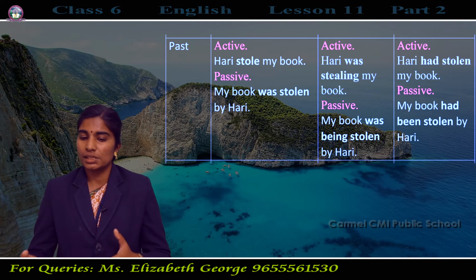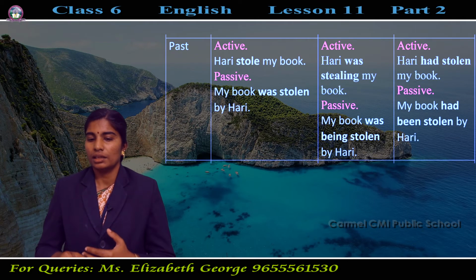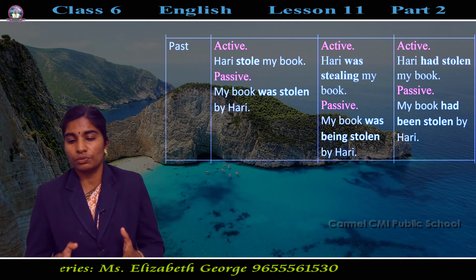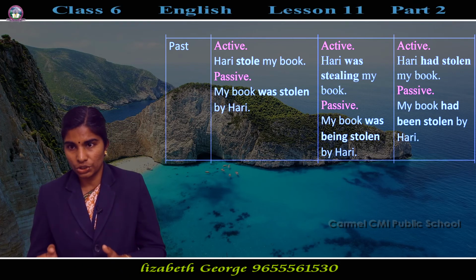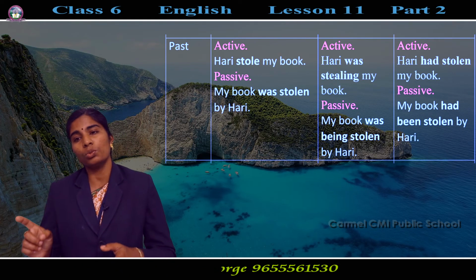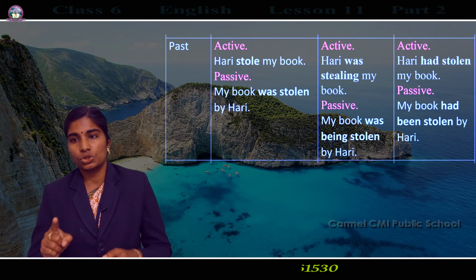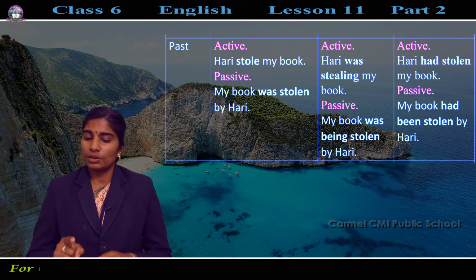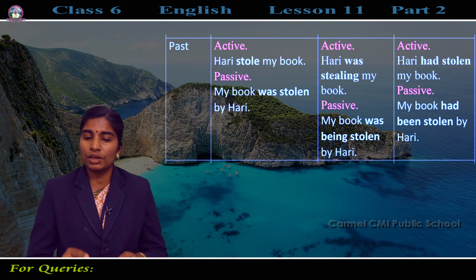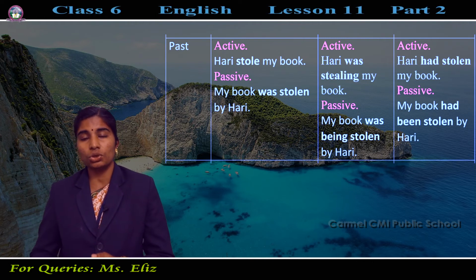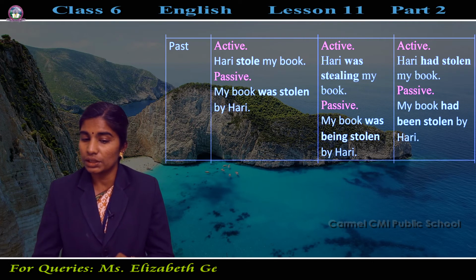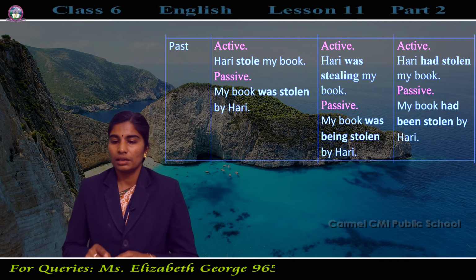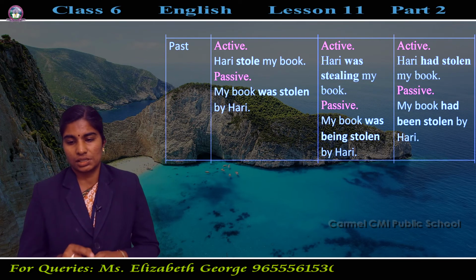My book was stolen by Hari. Here, steal is the V1 form, stole is the V2 form, stolen is the V3 form. Steal, stole, stolen. Here you can see in passive voice, the main verb stole is changed to stolen, that is V3 form.